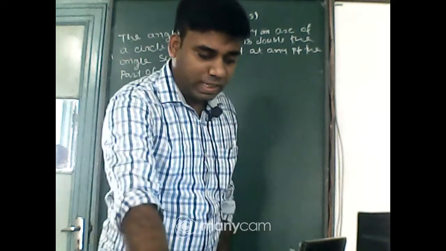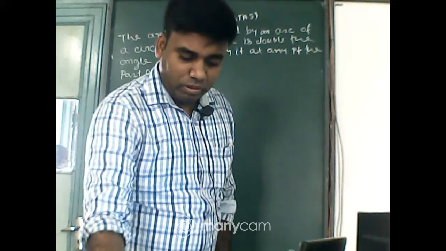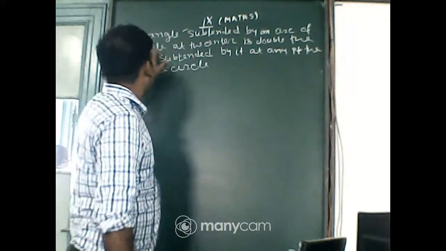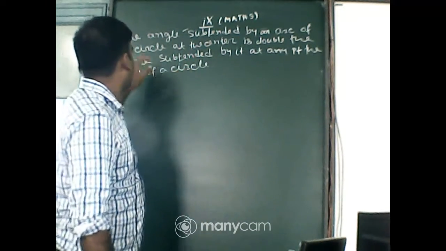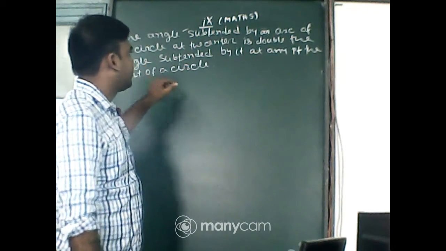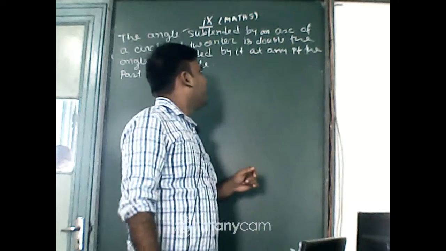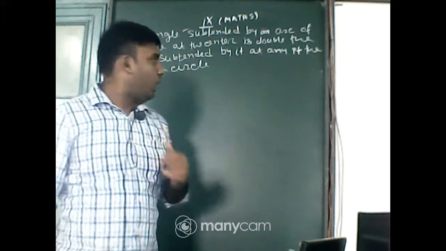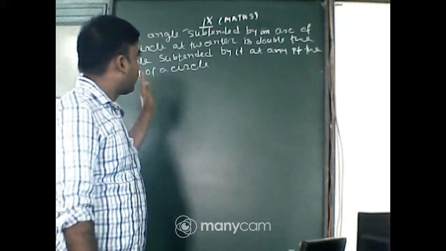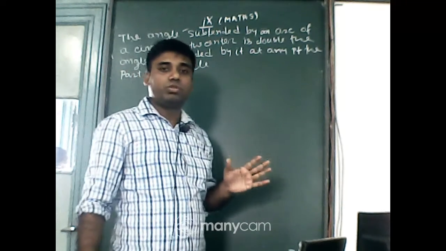Students of class 9, today I will prove a theorem: the angle subtended by an arc of a circle at the center is double the angle subtended by that arc at any point of the circle. According to the statement, first I want to draw the figure.